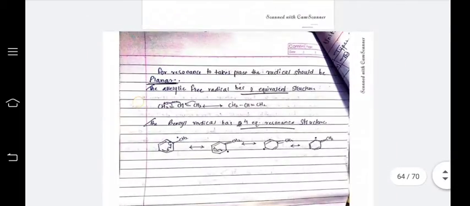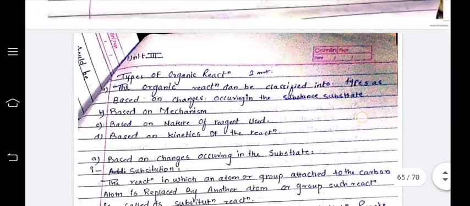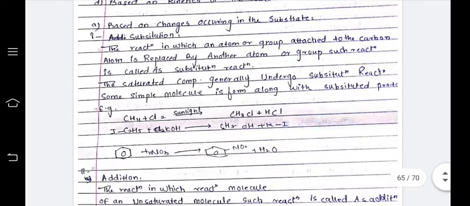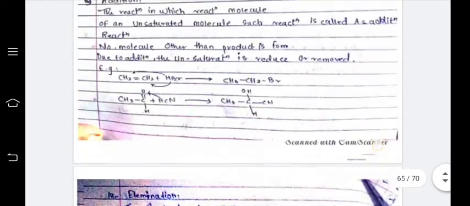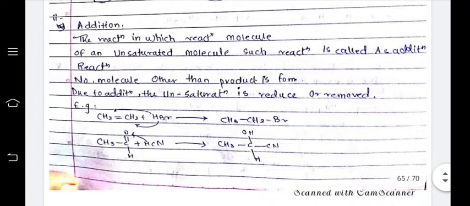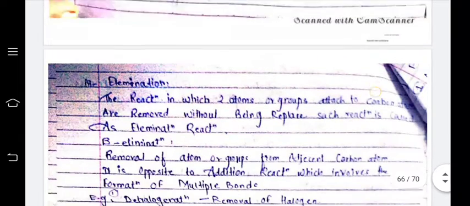This part is repeated. We have studied. And next is the unit third, types of organic reactions. We have discussed all this part. And then the addition reactions, reactions in which the reacting molecules add to an unsaturated molecule, are called addition reactions. Here is an example: CH2=CH2 plus HBr gives CH3CH2Br. Here is the addition of a hydrogen atom to the molecule.